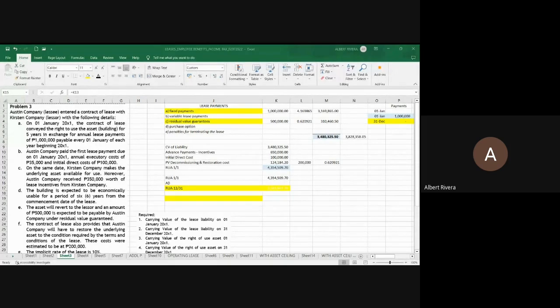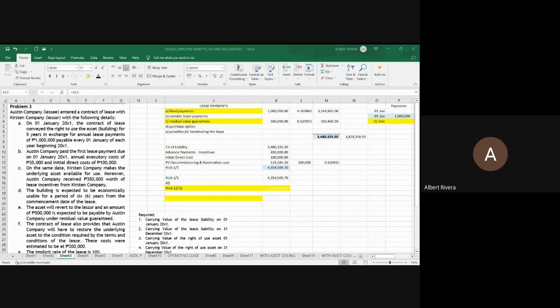Okay. Then we'll proceed with the residual value. Will this be deducted? What is the concept? If there would be a chance of a transfer of ownership, then deduct the residual value whether the residual value is guaranteed or unguaranteed. However, if there is no chance that the lease asset will be transferred to the lessee at the end of the lease term, deduct the residual value only if the residual value is guaranteed.